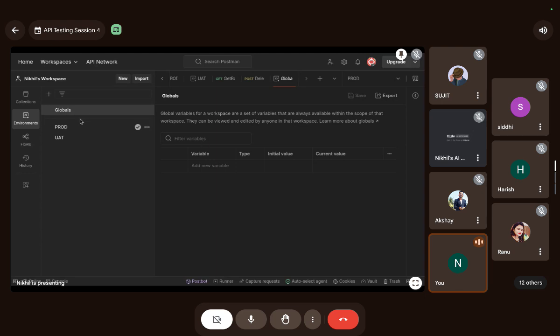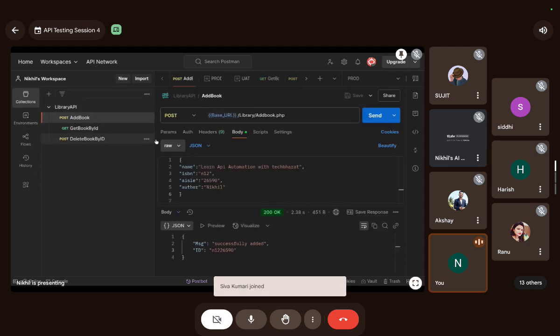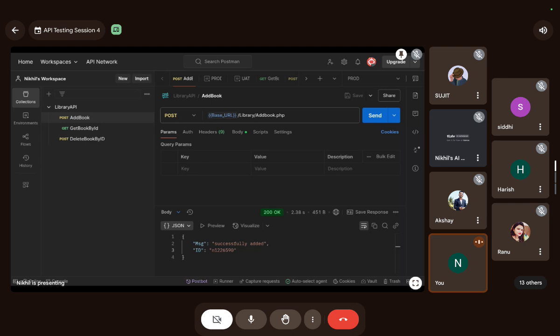What are local variables? Locals are request specific. If I create variables here in the params, those are local variables. And we have data variables. Data variables are used for data-driven testing. We have a separate class for that, so we'll be doing that, don't worry. But do you guys understand this?